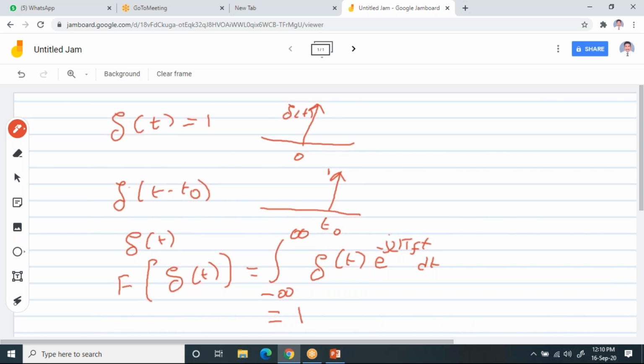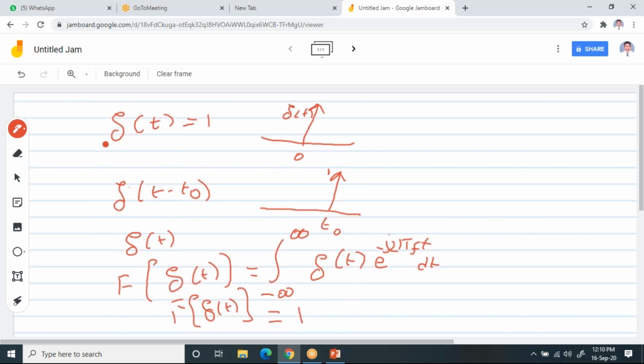Please try to understand this. The Fourier transform of an impulse function is simply 1. So that is how you are going to get the Fourier transform. I can write this simply as F of del of t equal to 1. The Fourier transform of del of t equal to 1. Is it clear to all of you? So please try to understand. Please post it in the chat box if you have any doubt.